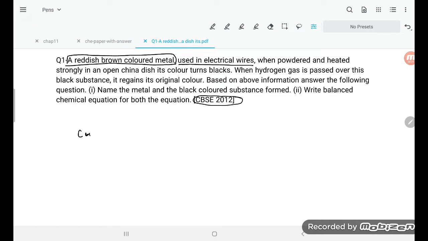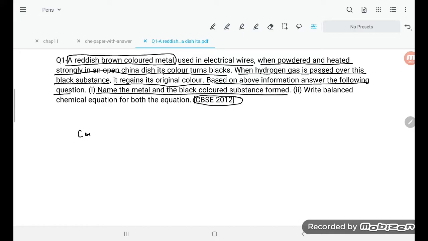Used in electrical wire. When powdered and heated strongly in an open china dish, its color turned black. When hydrogen gas is passed over the black substance, it regains its original color. Based on the above information, answer the following questions. Name the metal and the black colored substance formed.